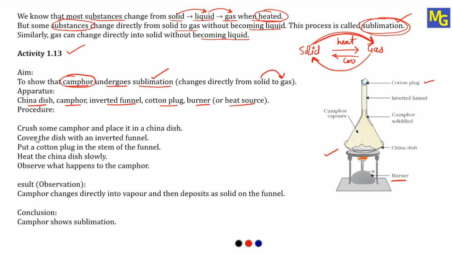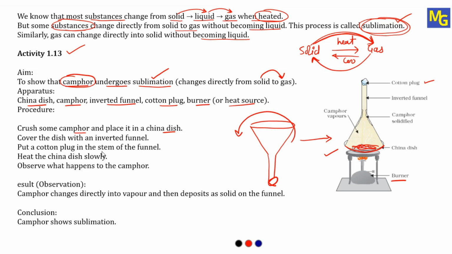Let's see the procedure. Crush some camphor and place it on a china dish. So we are going to take this china dish, and on this china dish we are going to keep some of the camphor by crushing into small pieces. Cover the china dish with the inverted funnel. We have to use a glass funnel here. So the glass funnel will look like this. This funnel we have to invert and keep on the china dish. It will look like this.